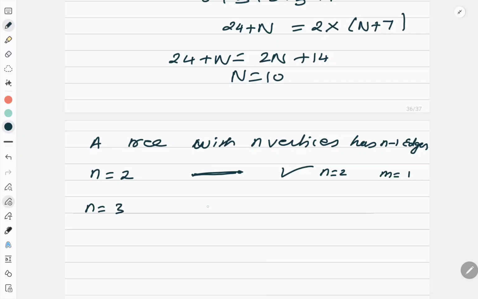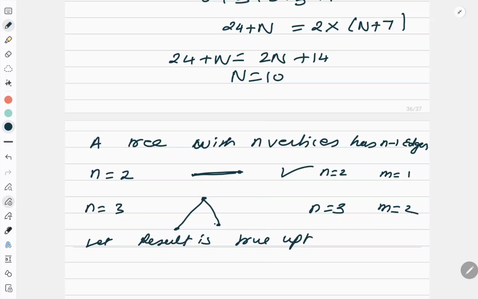Now take n is equal to 3. So what type of tree can you make? You can make this type of tree with n equal to 3. So here the number of vertices is 3, and the number of edges I got is 2. Now let the result be true for all the number of vertices below k and k. Okay, so let the result be true up to k. So I will prove the result for k plus 1.